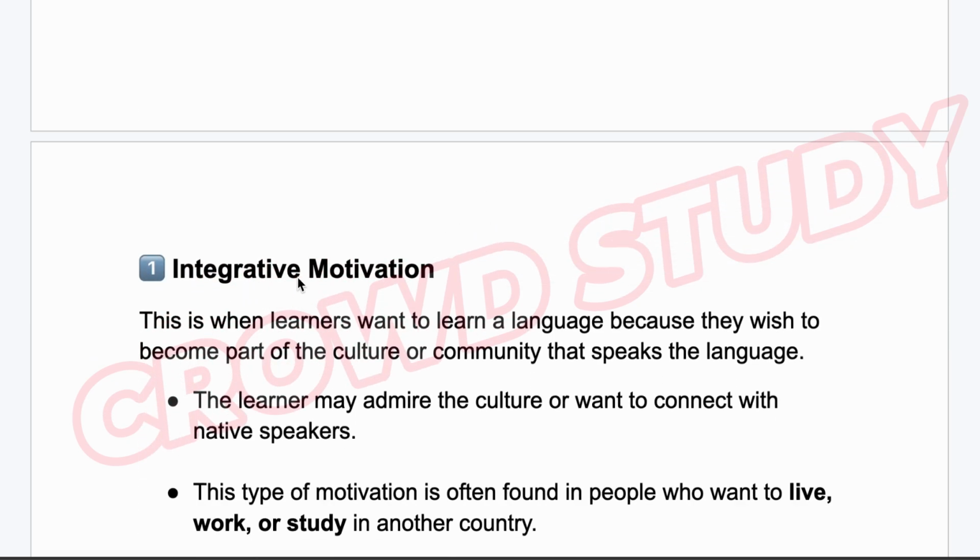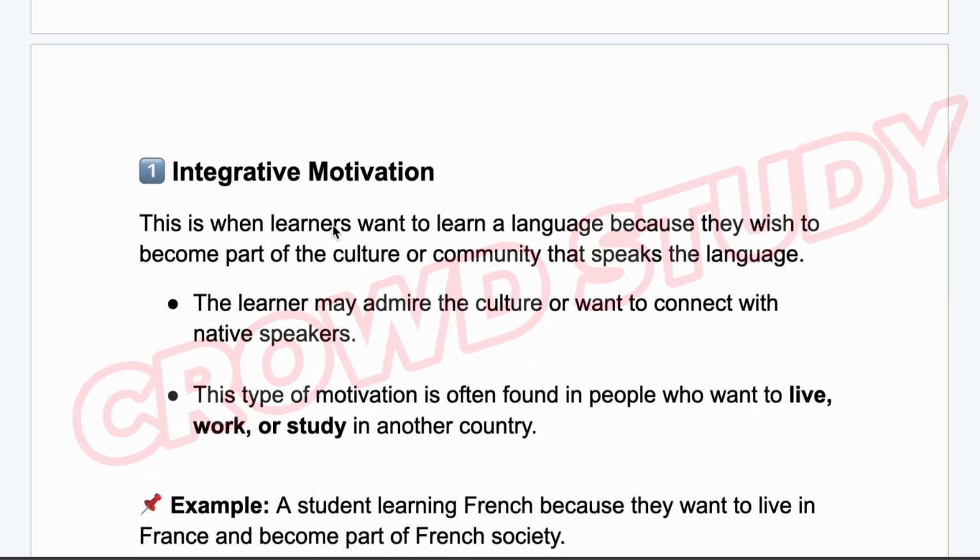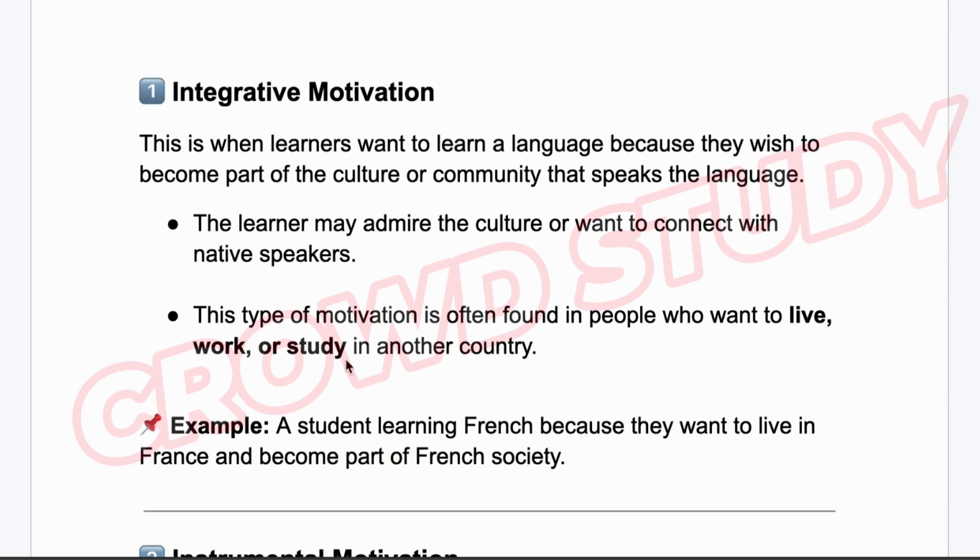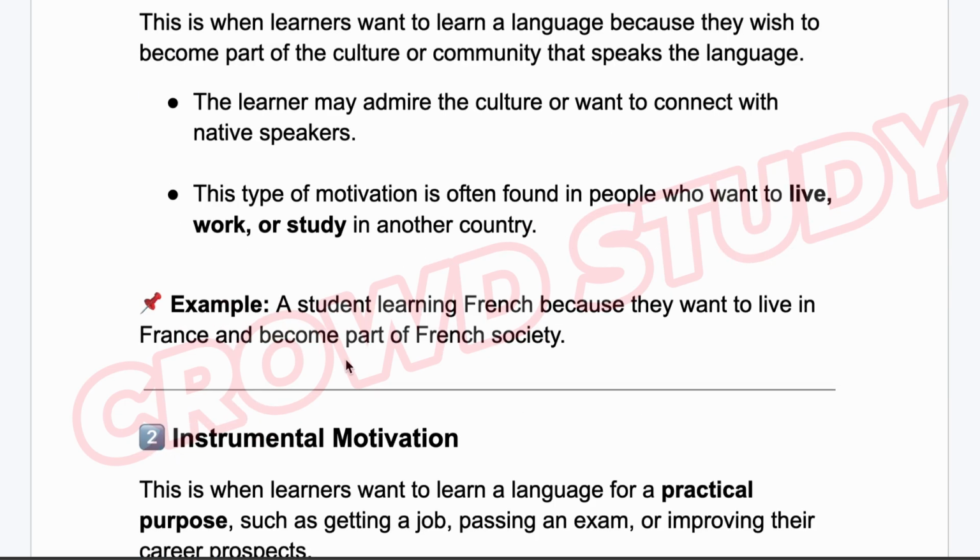Number 1, integrative motivation. This is when learners want to learn a language because they wish to become part of the culture or community that speaks the language. The learner may admire the culture and want to connect with native speakers. This type of motivation is often found in people who want to live, work, or study in another country. For example, a student learning French because they want to live in France and become part of French society.